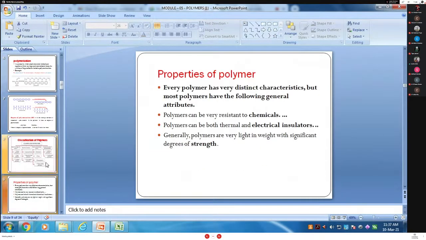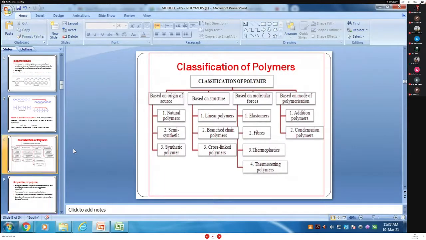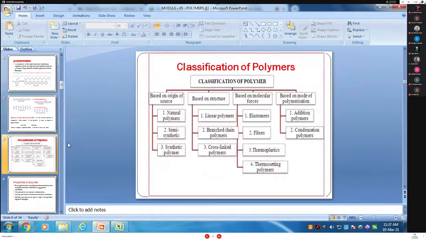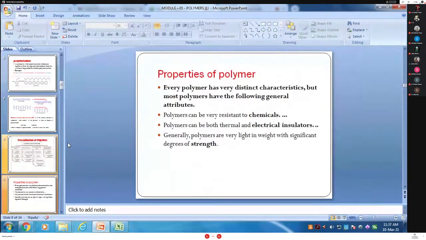Next, we covered polymerization, degree of polymerization, then classification, then properties of polymer. Every polymer has distinct characteristics, but the most important properties are the following. Three points are very important. The polymer can be resistant to any chemical.